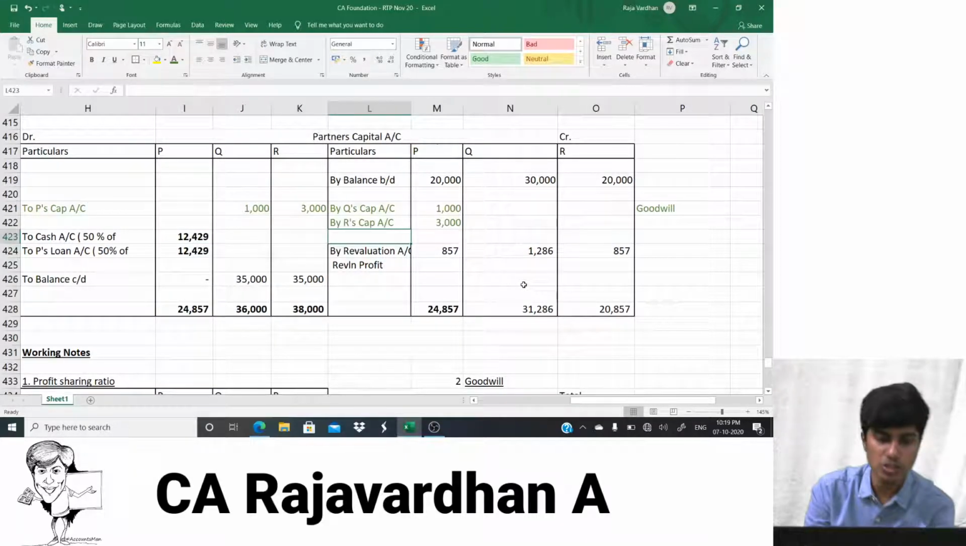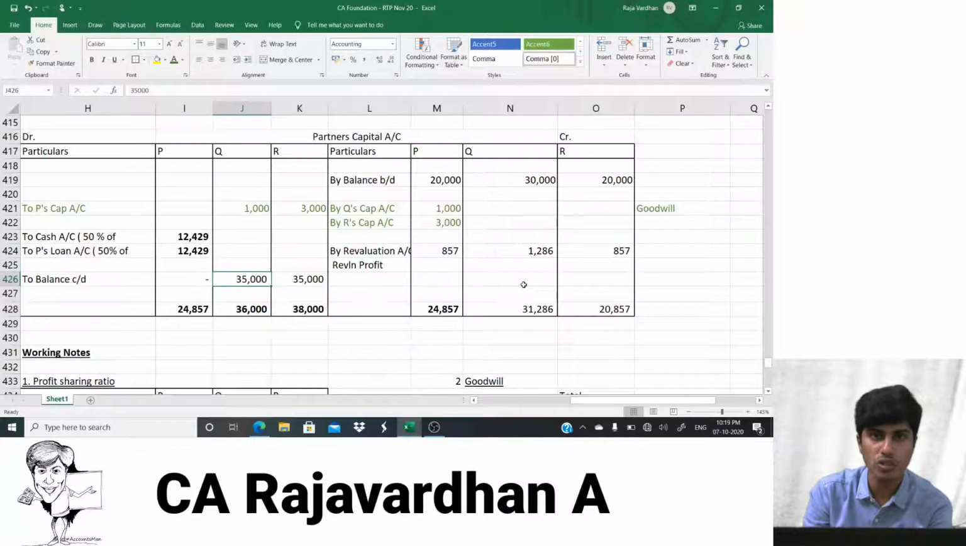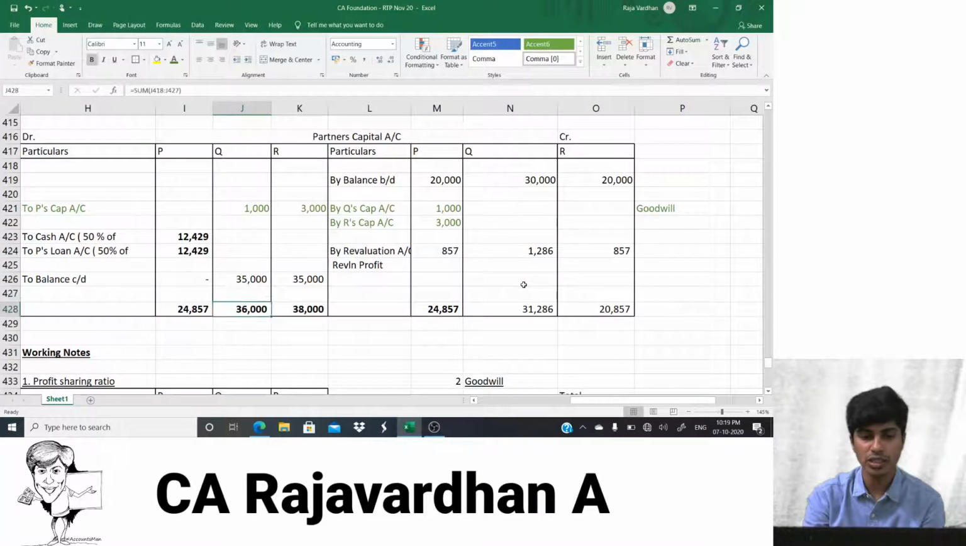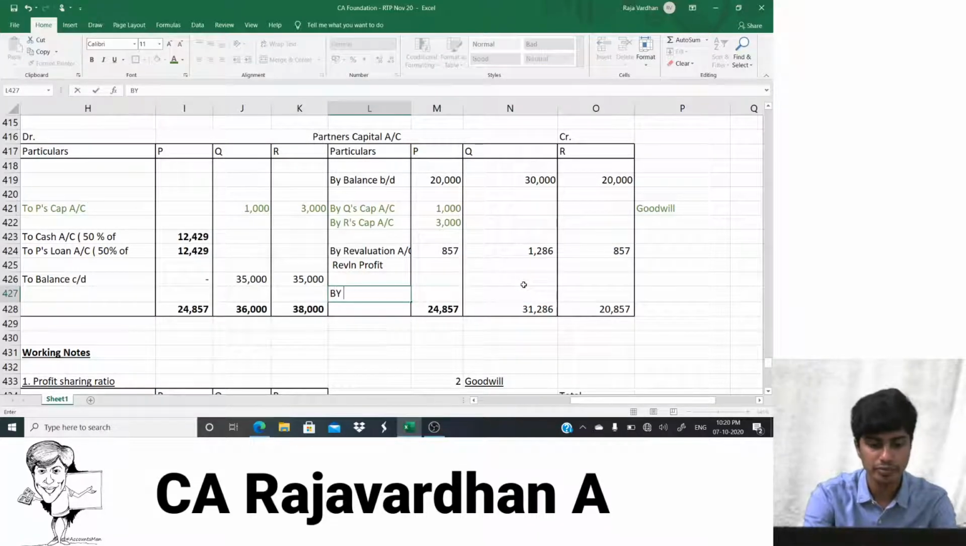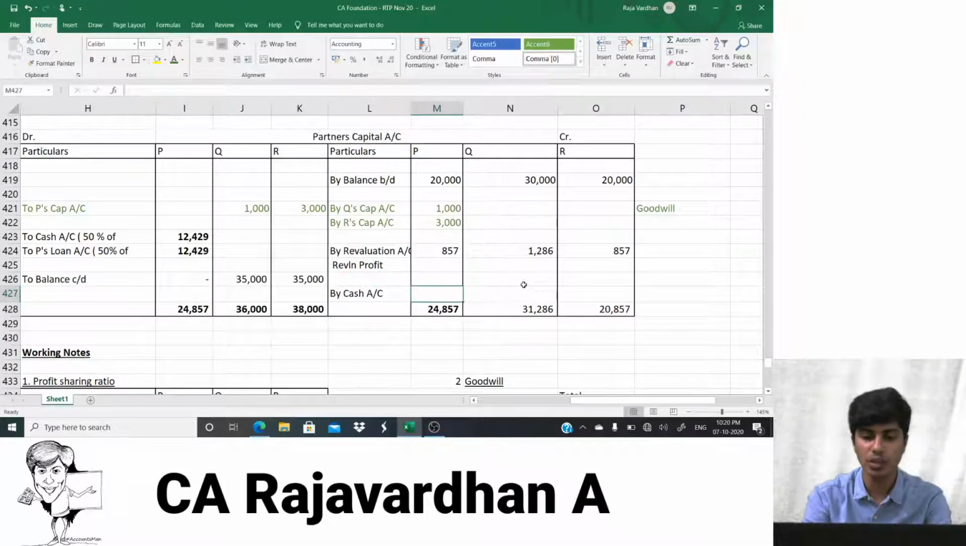Now, so much capital has to be there. 35,000 capital has to be there. So 35,000 if he has to contribute, and 1,000 if they have to give. So total is 36,000 here. Here 31,286. So whatever the balance is, he has to bring it in. So any balancing figure is cash here. By cash or to cash. If it is by cash, that means they bring in cash. If it is to cash, it means that they are taking home cash.